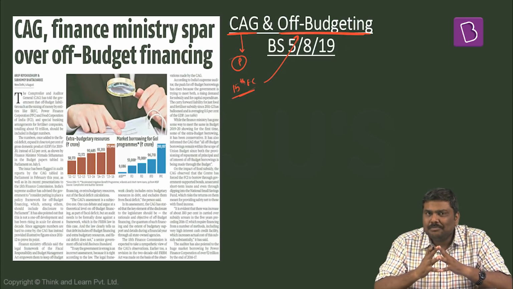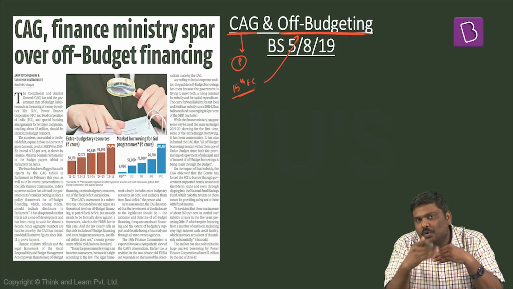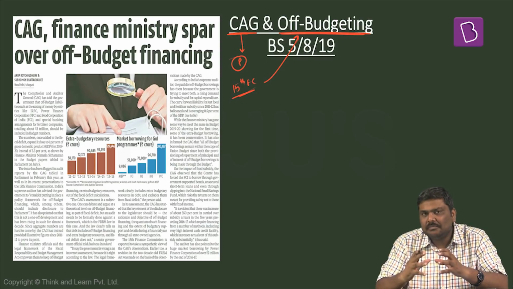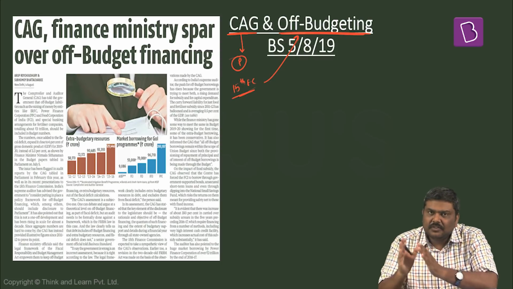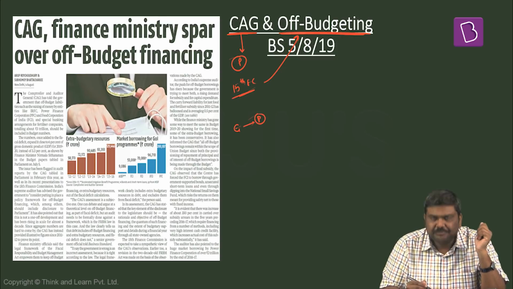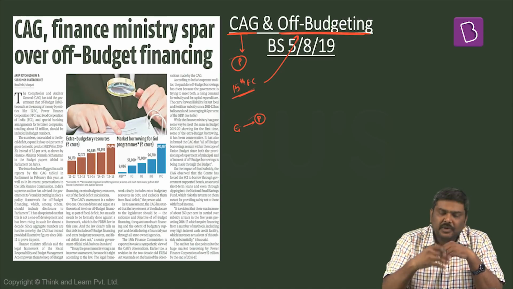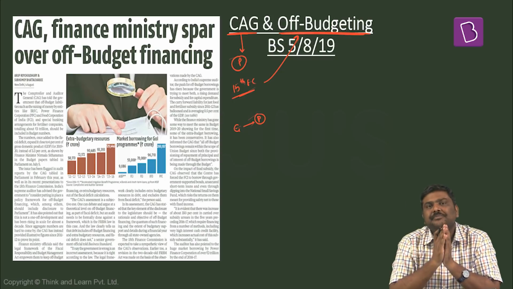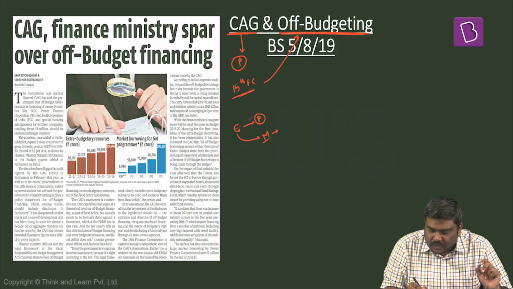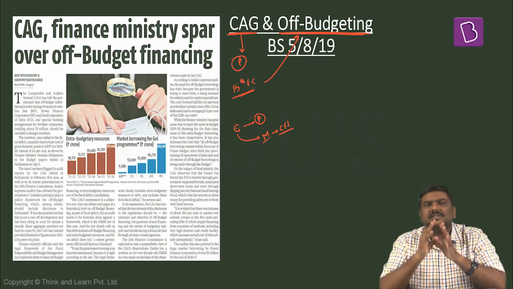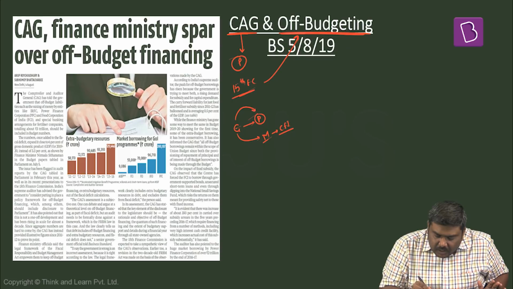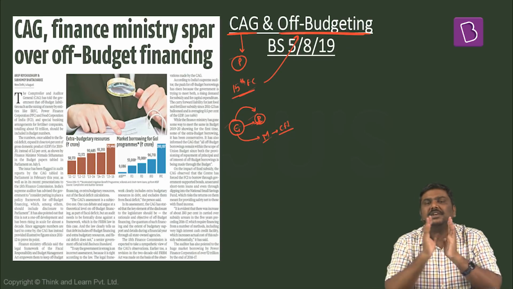Off-budget financing is one of the practices which has evolved in case of Indian economy over a period of time. It basically means that Government of India will circumvent the process of a budgeting concept. Now, usually in case of a budgeting, what happens is the government will present a document to the Parliament that we call as a budget session. During this particular session, a document will be submitted. It will be passed. This will allow the government to withdraw the money from Consolidated Fund of India. This is a basic concept. Now, it basically also means that Government of India is accountable to the Parliament with respect to its expenditure.